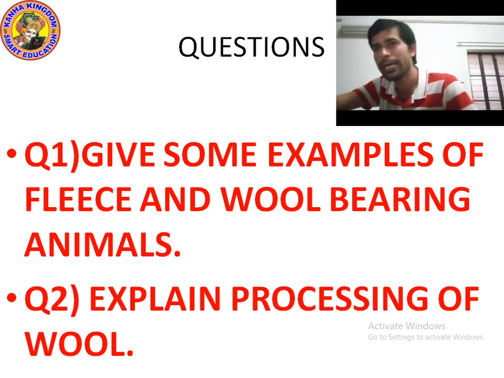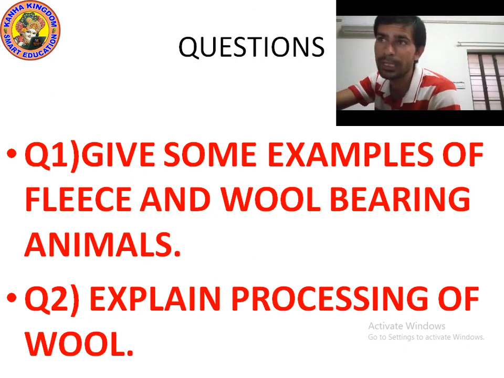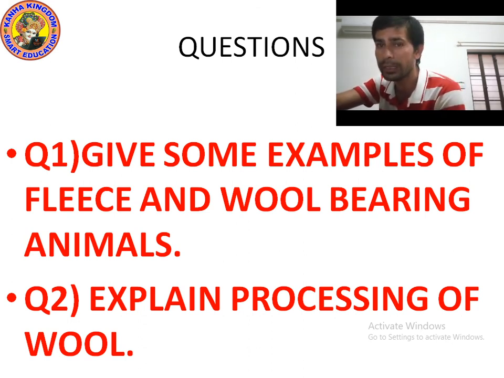And fifth is dyeing. Dyeing means we add color because the hair of sheep is naturally found in 3 colors: white, brown, black. So the raw fibers are dyed in different colors. And last is spinning. Spinning means the raw fibers are straightened, then combed and rolled into yarn using a machine. Then they are spun and woven into fabric.